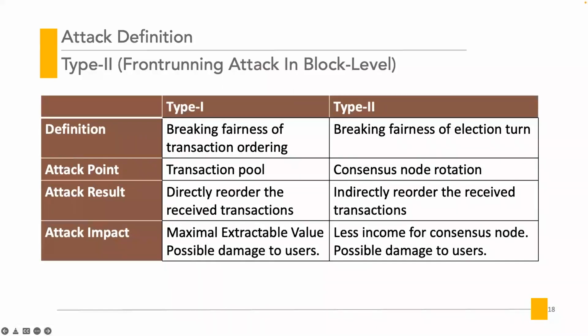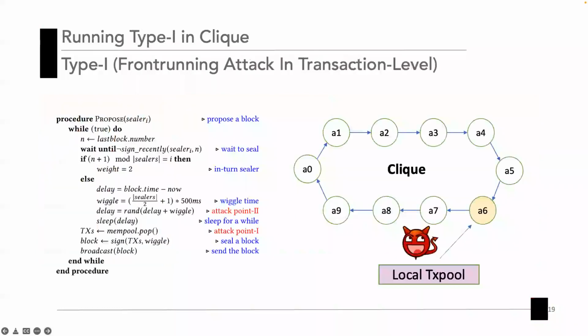As a comparison, we can see the differences between type 1 and type 2 attacks. Type 1 targets transaction ordering by manipulating transaction orders in the transaction pool. It results in a larger amount of damage called the MEV. Type 2 breaks the legal order of election turn by attacking the node rotation procedures, which indirectly reorders the received transactions.